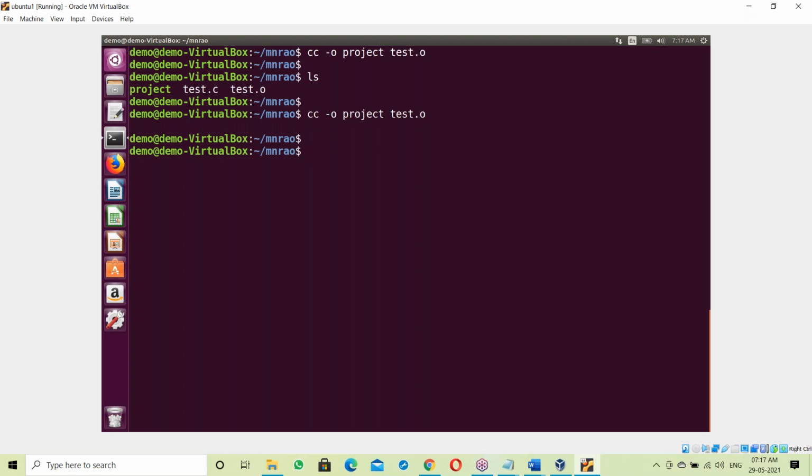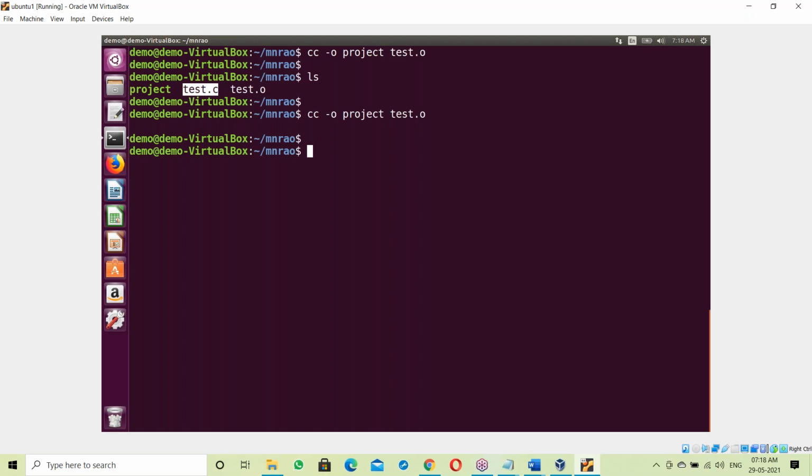The compiler takes object codes for different kinds of things. Object codes are nothing but binary codes. So the compiler takes the binary code for your C program, test.o, plus the binary code for the stdio.h header file. Test.c includes the header file, right? For this header file there are also binary codes.